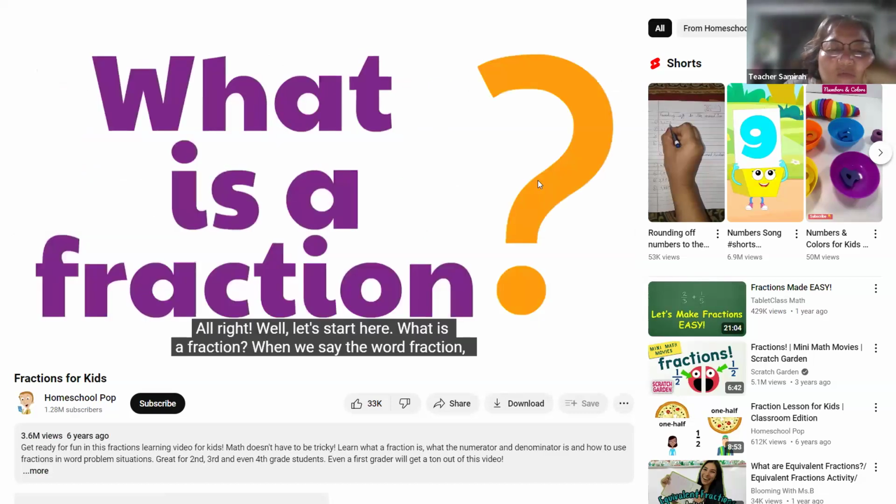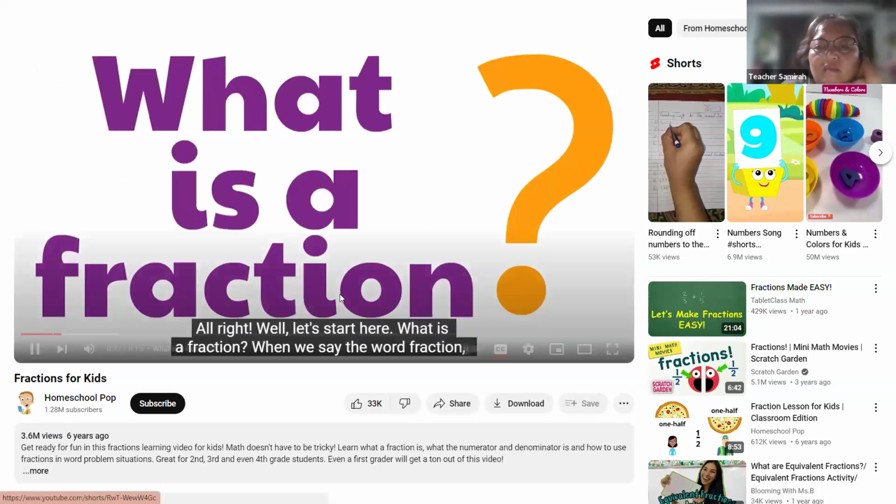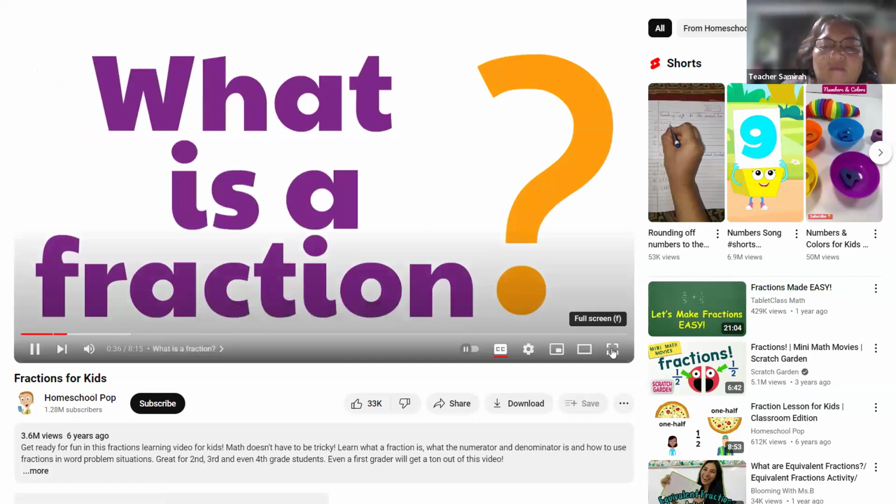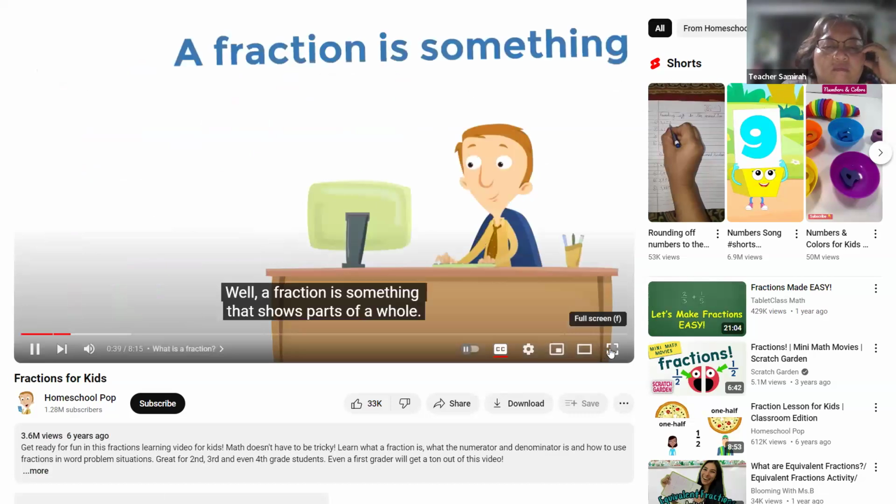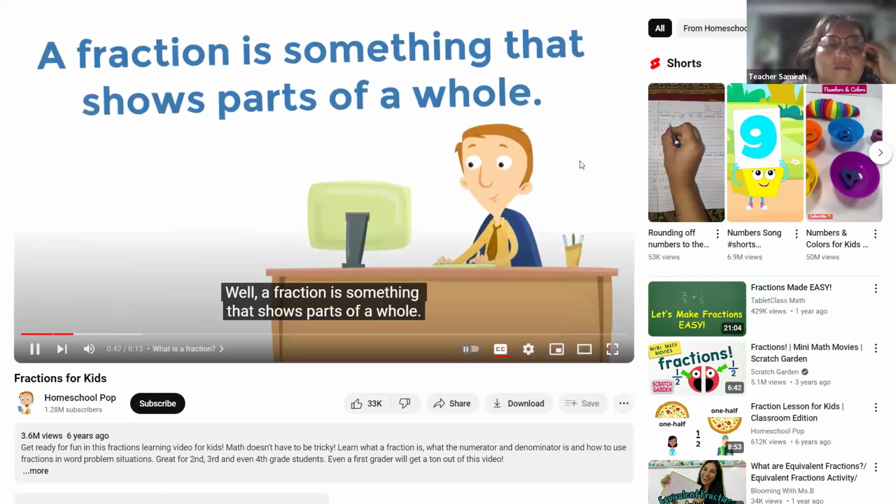All right, well, let's start here. What is a fraction? When we say the word fraction, what do we mean? What is a fraction? Well, a fraction is something that shows parts of a whole.